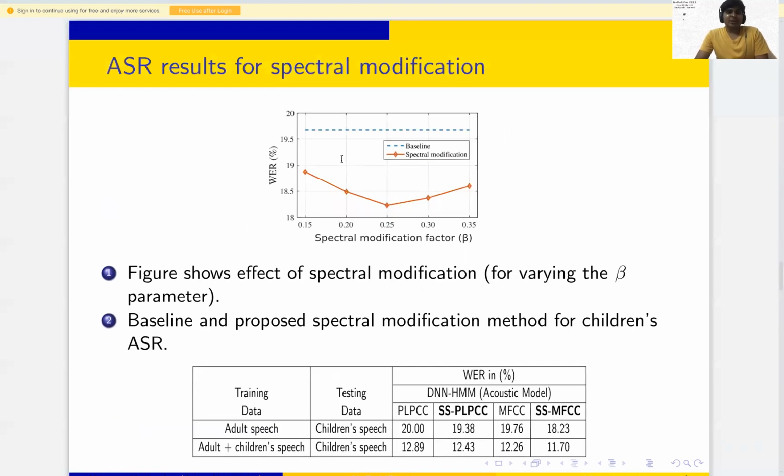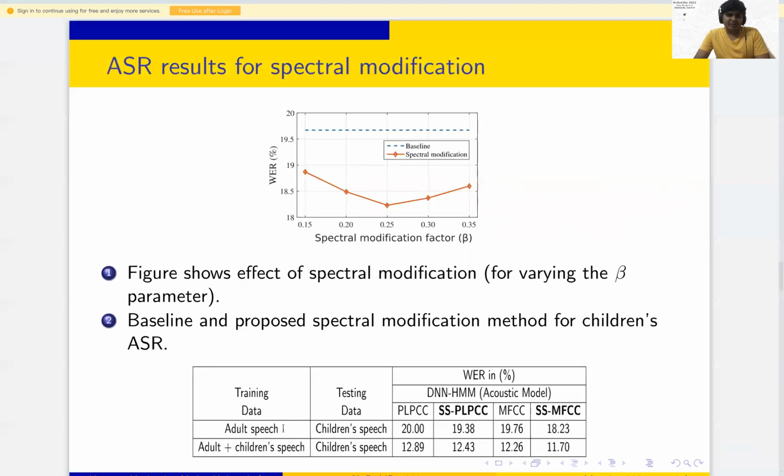This is the ASR result for spectral modification. From this figure, we see the effect of spectral modification for varying the beta parameter from 0.15 to 0.35. The blue dotted line is the baseline result, and this shows how our proposed method is improving the performance. The best case we found is at 0.25. Here are the baseline and proposed spectral modification method for children's ASR.